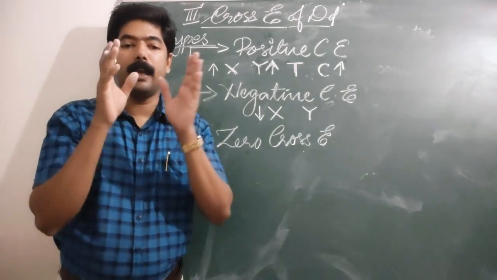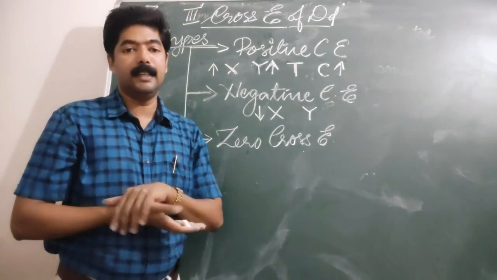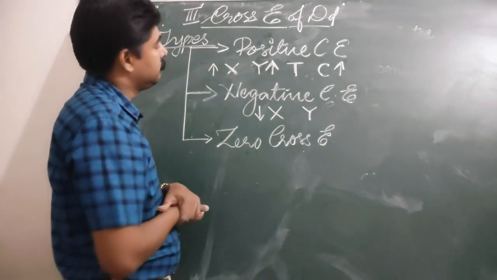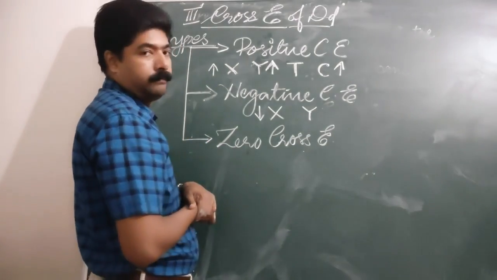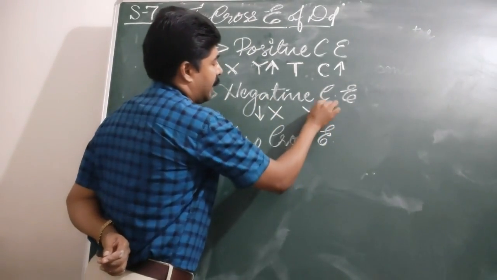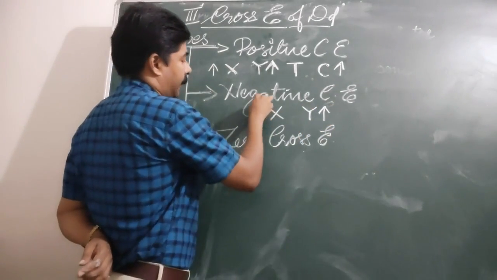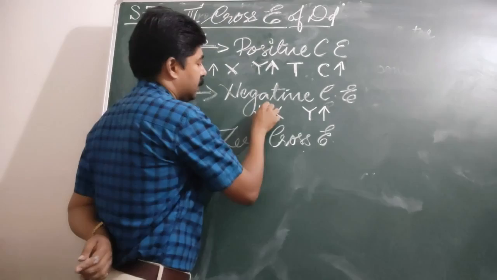When a fall in price of X commodity leads to an increase in the demand of Y commodity. X price falls, so here automatically we can come to know that the demand of X increases.